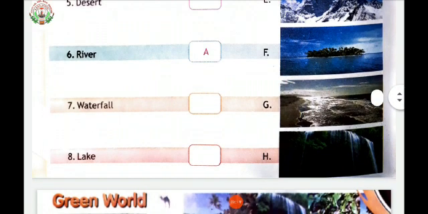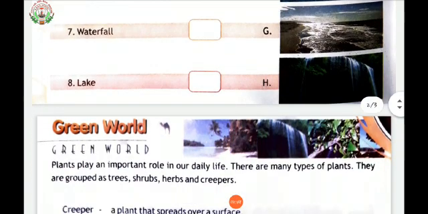The process of erosion, the wearing away of earth, plays an important part in the formation of waterfalls. Now see, eighth, lake. A lake is an area filled with water localized in a basin surrounded by land, apart from any river or other outlet that serves to feed or drain the lake. Lakes lie on land and are not part of the ocean, although like the much larger oceans they form part of earth's water cycle.